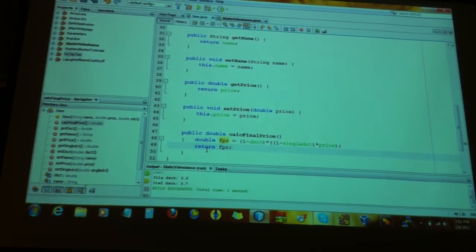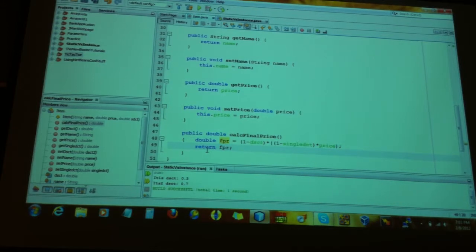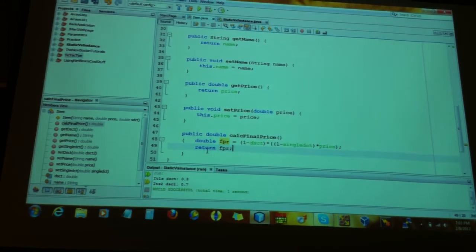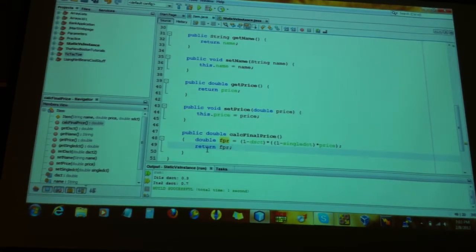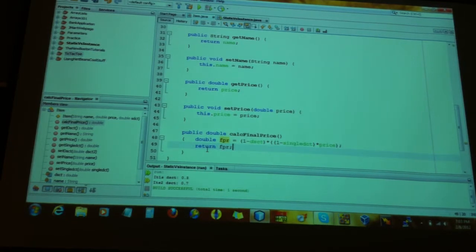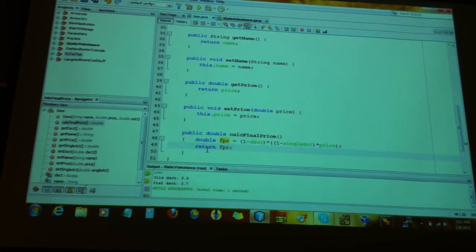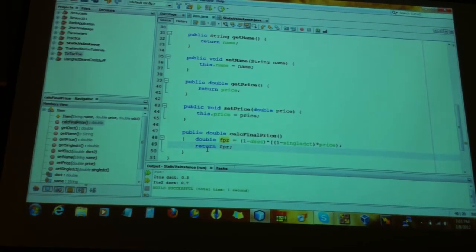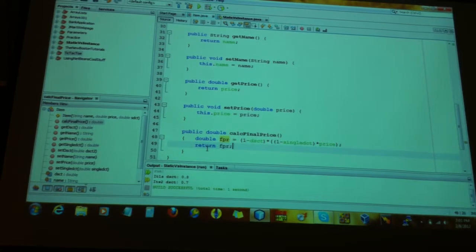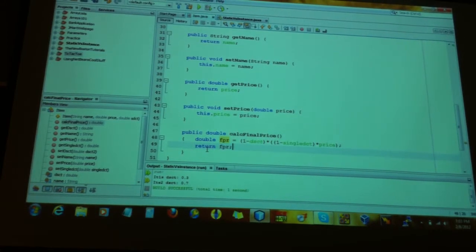If 20% is your discount, you pay 80%, because we're considering 100 as a total. If we're putting 0.2, that means the total is 1. If I say your discount is 20%, then what you pay is 80%, 100 minus 20. But if I tell you your discount is 0.2, I'm putting the 20% in as a decimal.